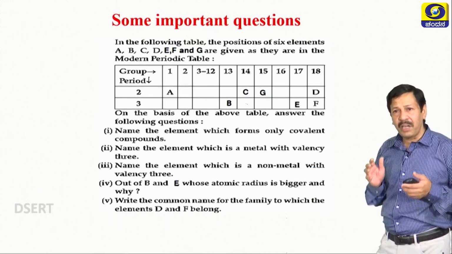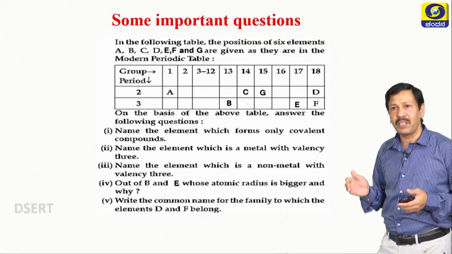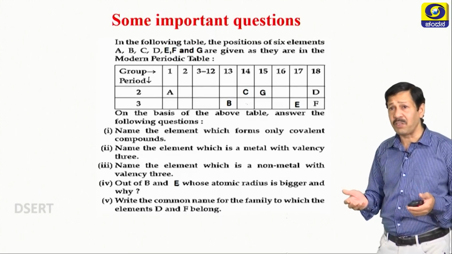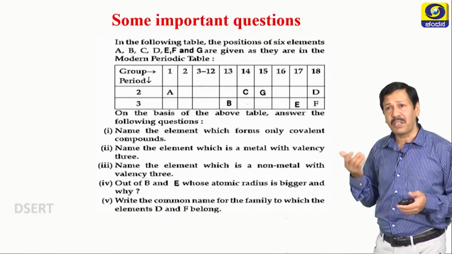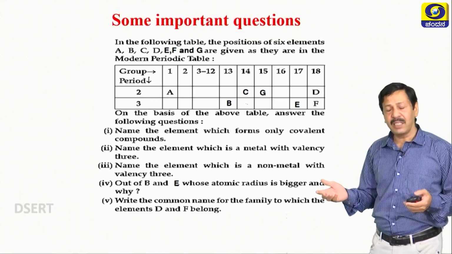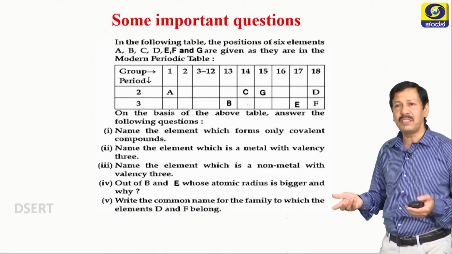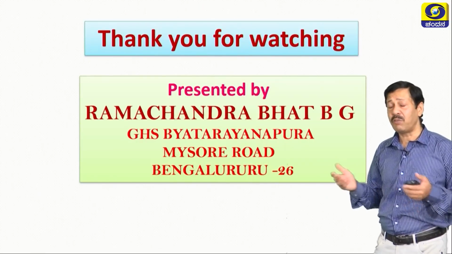Now, write the common name for the family to which the elements D and F belong. So D belongs to the noble gases, and F belongs to the same one. So that is the noble gas family. Like this you can easily identify the elements with their properties and what happens across and down the group also.